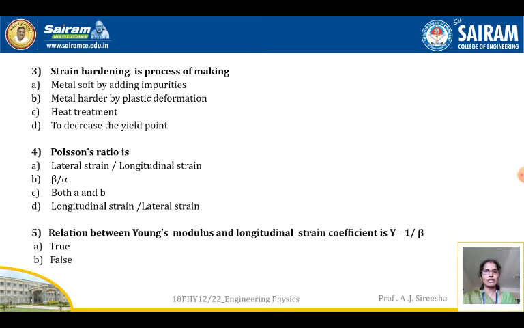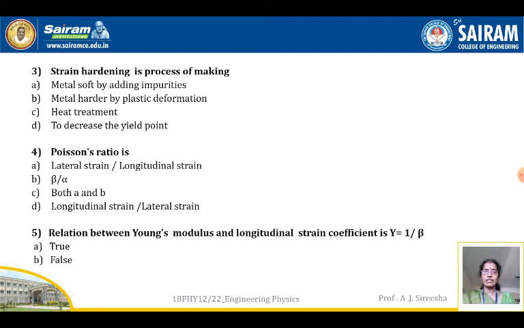Heat treatment is a different treatment to make the metal hard, but it is not related to strain hardening. But strain hardening is a process of making metal harder by plastic deformation. To decrease the yield point is also not an option because strain hardening increases the yield point. So out of all, the best choice is metal harder by plastic deformation. The other 3 options are opposite to that of strain hardening. So strain hardening is nothing but making the metal harder by plastic deformation, which increases the yield point. So option B is correct.